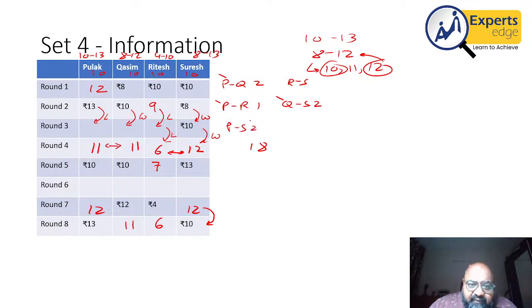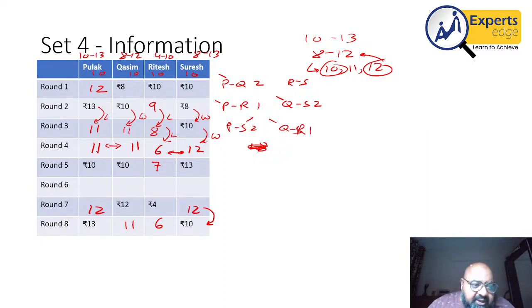P and S play. This is a game of 2 which S wins, because in consecutive rounds they cannot be playing the same person. Therefore, S's value becomes 11 here. Now I have, why is this 18 written here? Now I have these two left. So 11 plus 10 is 21. The sum of these two numbers has to be 19. 19 is possible if this becomes 11 and this becomes 8. Therefore, I have a game between Q and R, which Q wins, and the value of the game is 1.